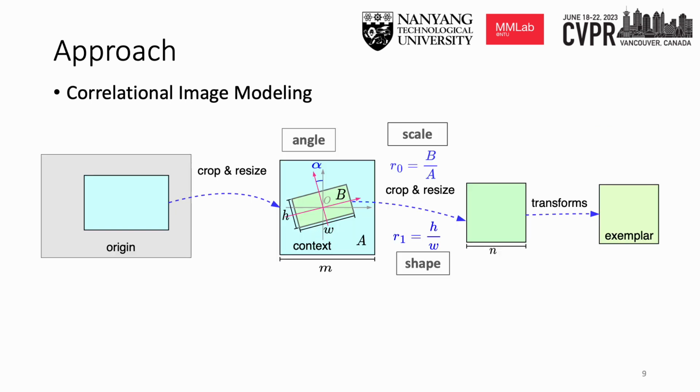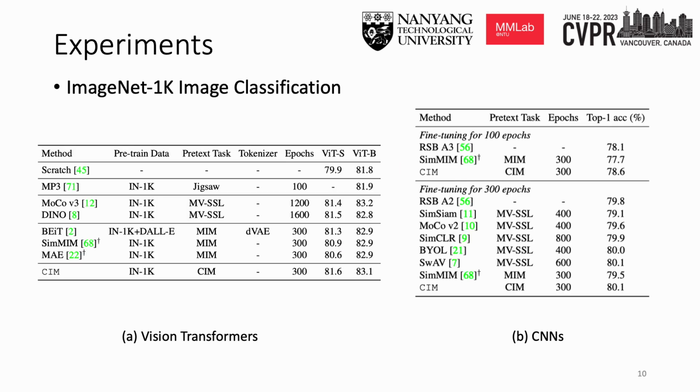This is the procedure to generate the exemplar-context pair. Note that the corresponding correlation map can be derived from the exact crop region directly. No human labeling cost is needed. We demonstrate the advantages of our method in learning effective representations for both ViT and ResNet models, which perform on par with or better than current state-of-the-art self-supervised learners.